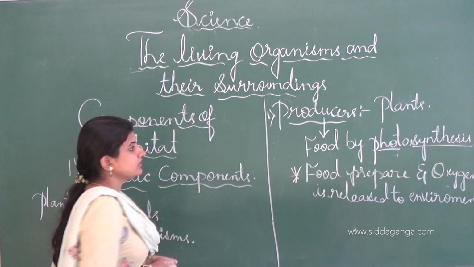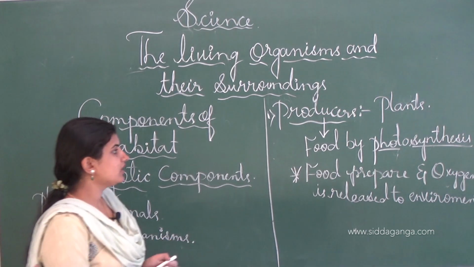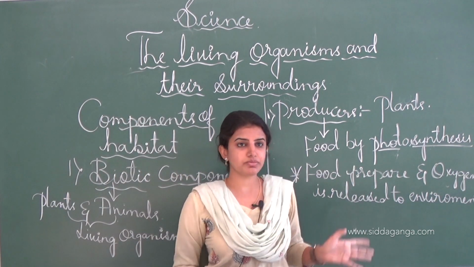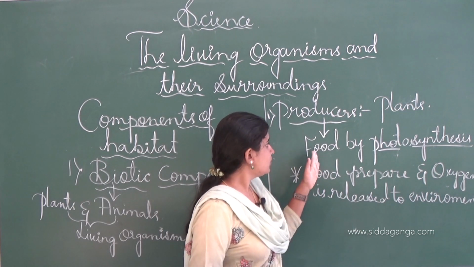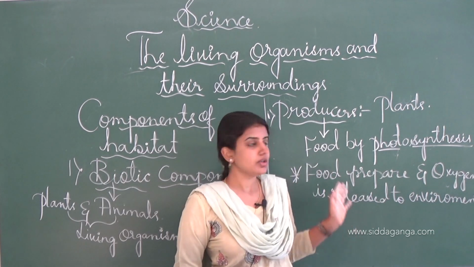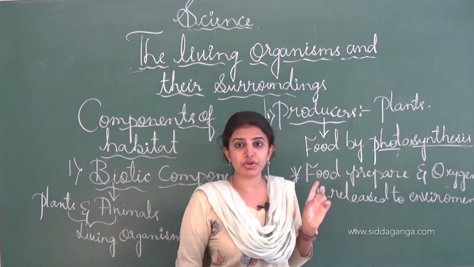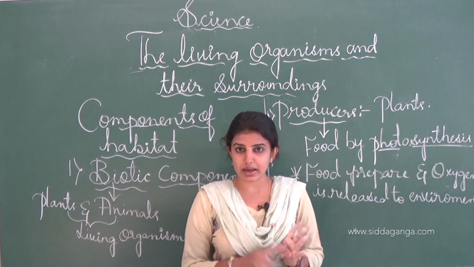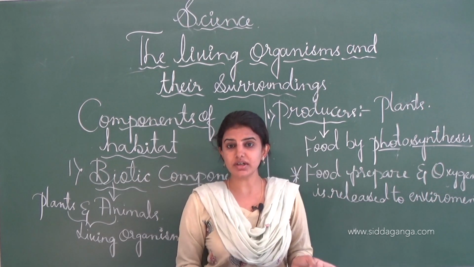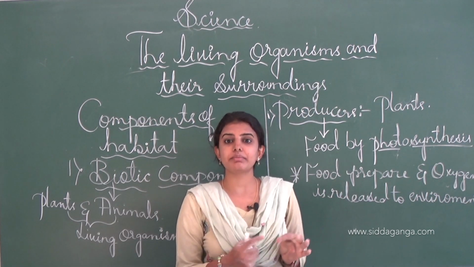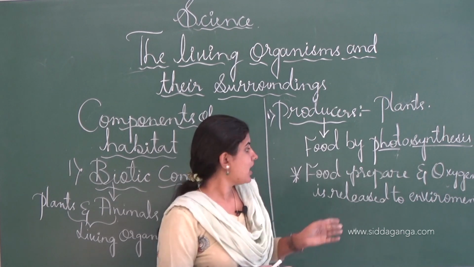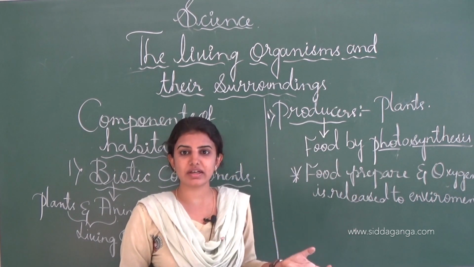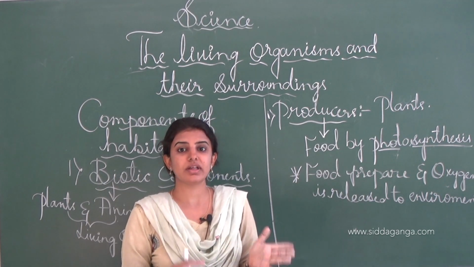This is all about the producers. All plants come under this heading, and here food is produced. The producer produces the food by using simple substances like carbon dioxide which is present in the atmosphere, and by using water, and also by using light from the sunlight and the chlorophyll pigment.